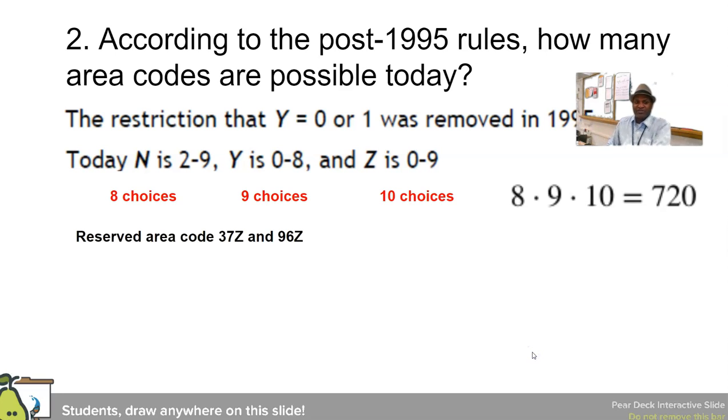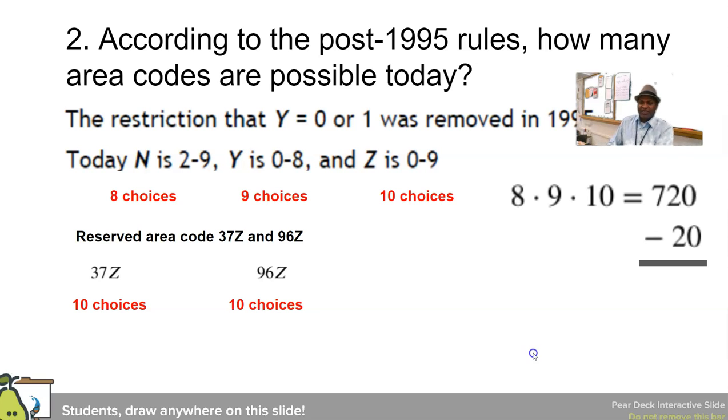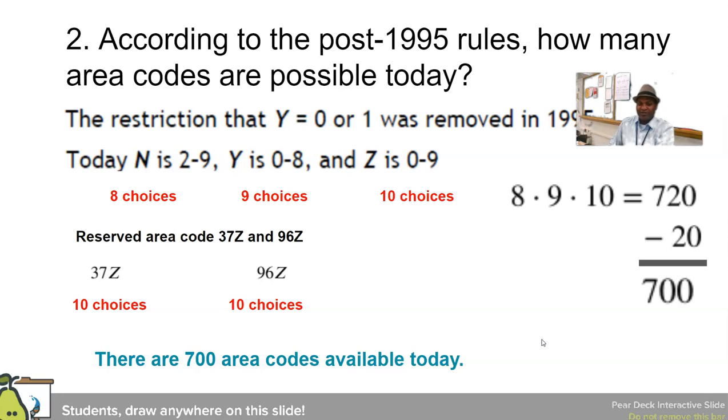With these restrictions, we take out the 37Zs and the 96Zs. There are 10 choices for 37Z because Z can be any digit from 0 to 9, and there are 10 choices for 96Z for the same reason. So we're going to subtract off those 20 numbers, and that's going to give us 700 post-1995 rule area codes. So there are 700 area codes available today.